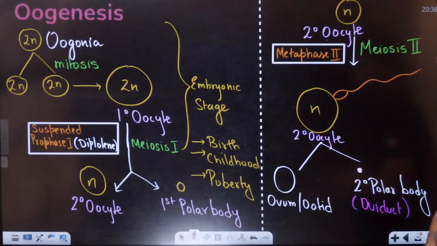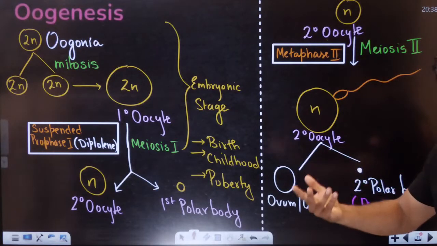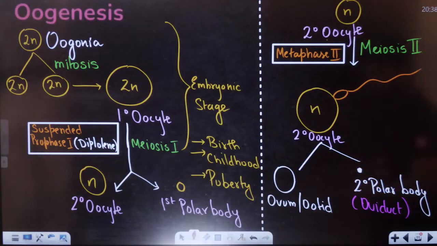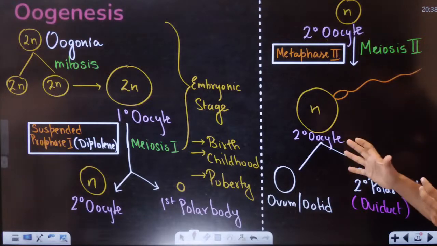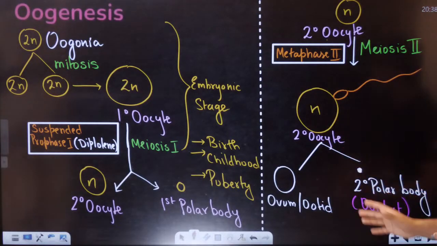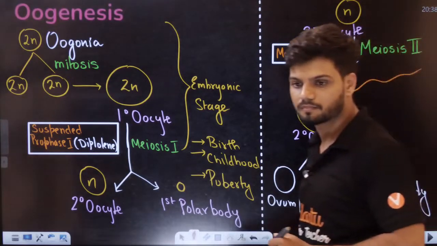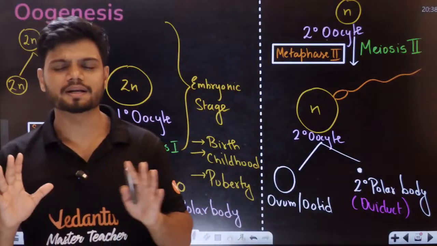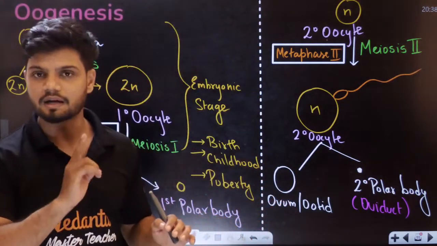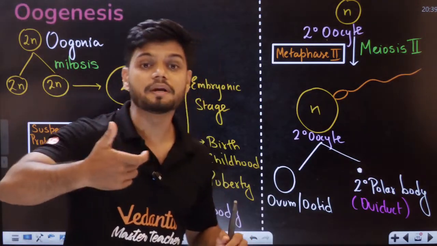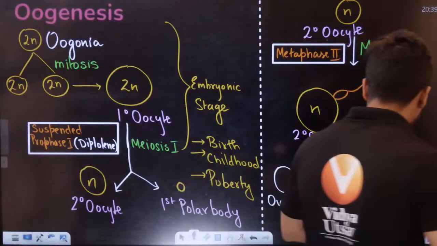This is incomplete right now, because along with oogenesis, there is one more process called folliculogenesis, the development of the follicle. I'll teach you that right now. Students, any doubt till now? This process cannot get simpler than this. This is the simplest way to understand the entire oogenesis. But it is still incomplete. You will not be able to solve questions with the help of this. Now I will complete it.